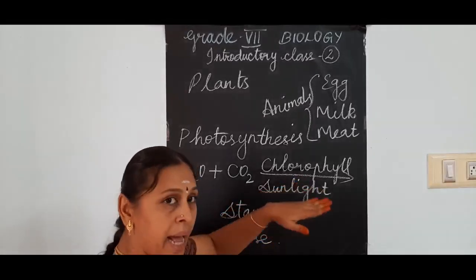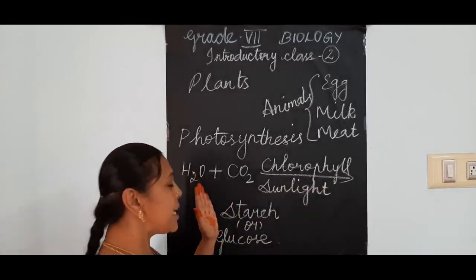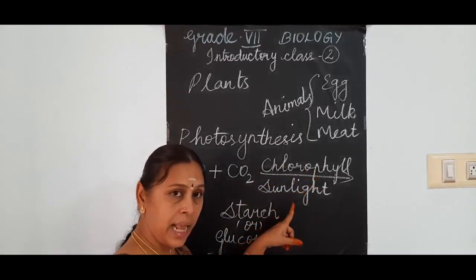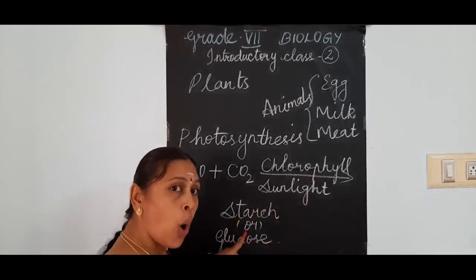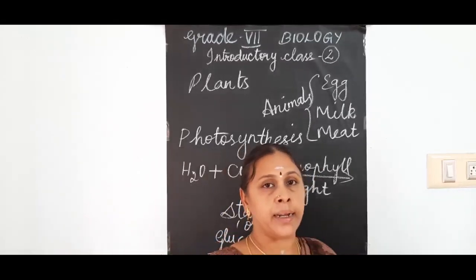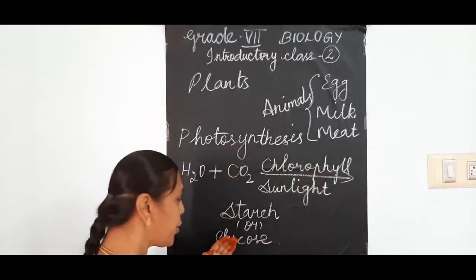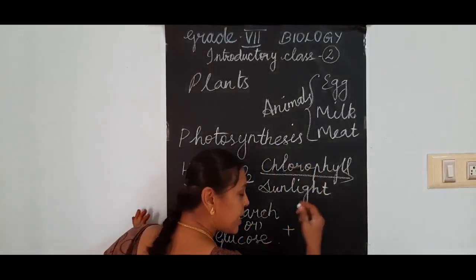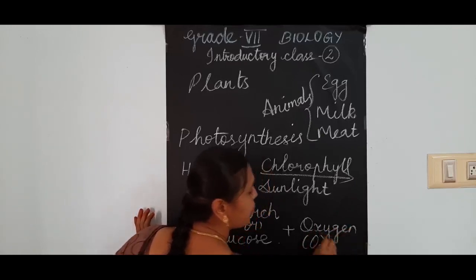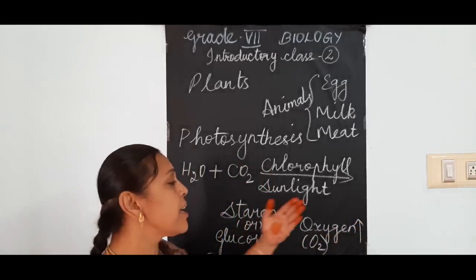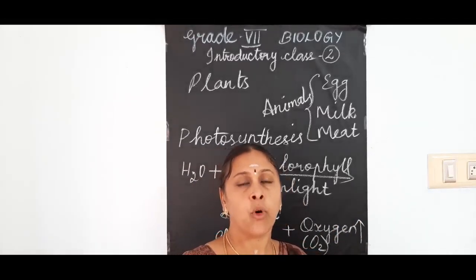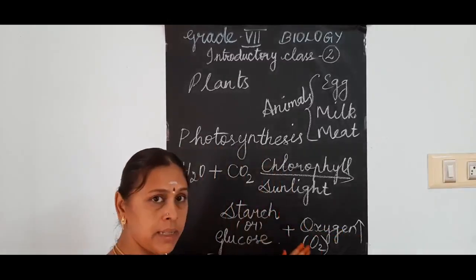So the plants prepare their food using carbon dioxide and water in the presence of the chlorophyll pigment and sunlight. They prepare their food called starch. Either the stored food in the plant is called as either starch or glucose. And what is released? Oxygen. That is O2. It is in the form of gas. It is released out, which we breathe in. Hope you all understand the process of photosynthesis.